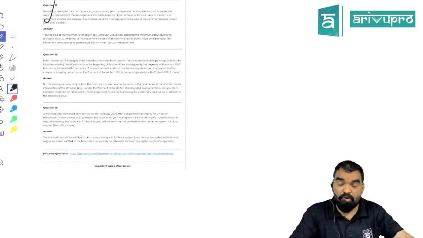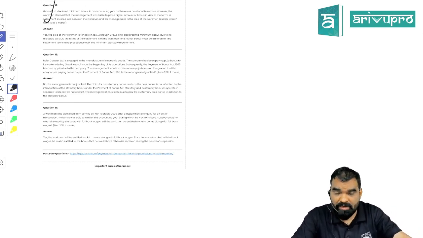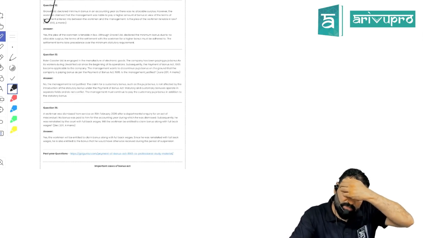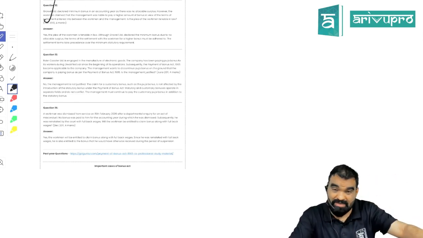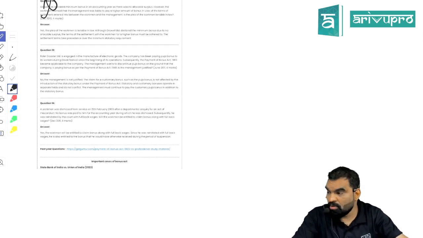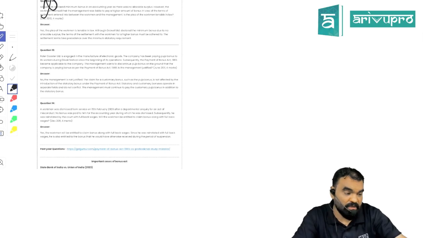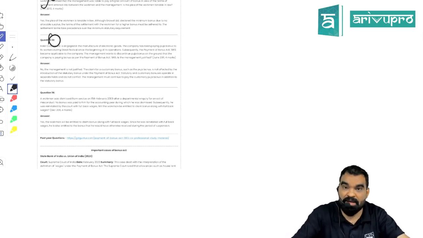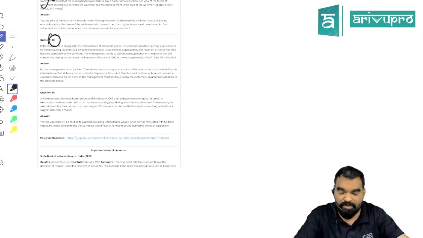If the employee has been terminated and in the settlement deed it has been written that he would be eligible for maximum bonus, but now the company is willing to pay him minimum bonus, the company has to pay him maximum bonus as settled between the company and the employee. Got my point? Generally you are under obligation to pay the minimum bonus, but you may have to pay maximum bonus if you entered into a written settlement with your employee, because if there is a clash between settlement and law, the settlement prevails, not the law.